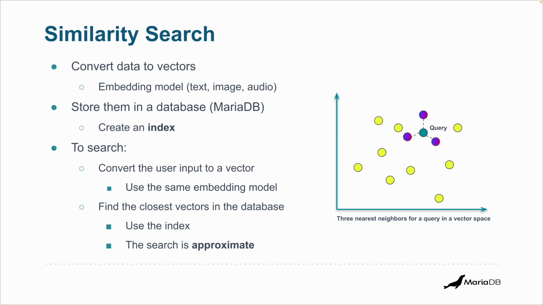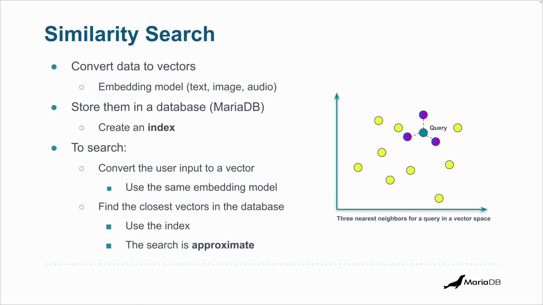So to run similarity search, what you do is you convert data to vectors using an embedding model. And by the way, I'm using text, but it could be image or audio. And then you store these vectors in a database like MariaDB. You might want to create an index if you get a certain number of vectors in your database, for example, millions. Then you will have to create a vector index so it's fast. Remember, this is thousands of dimensions. So it's computationally expensive, but MariaDB has a very powerful index that allows you to search faster.